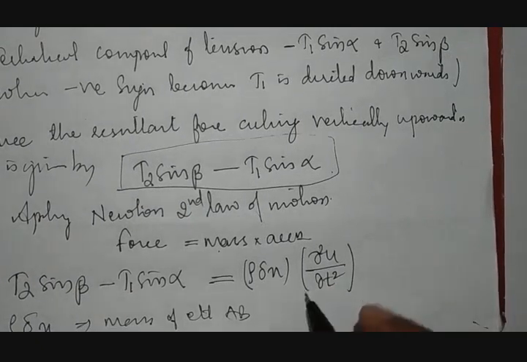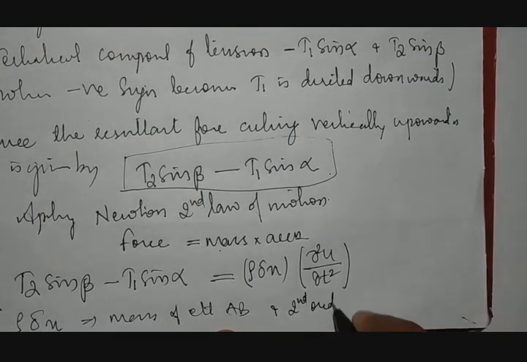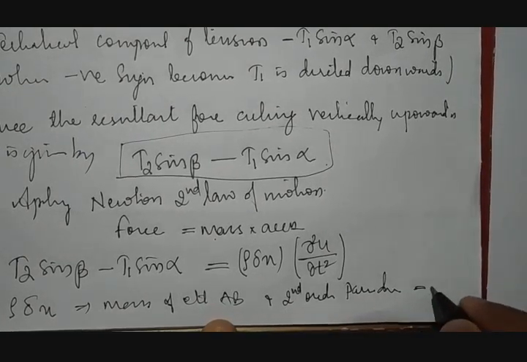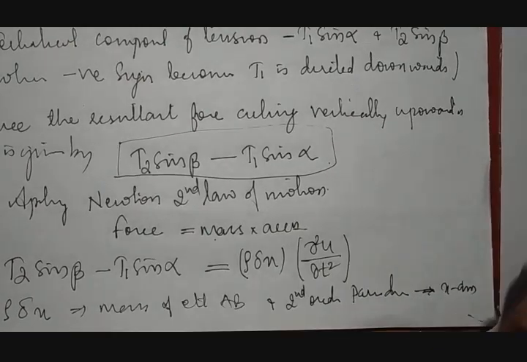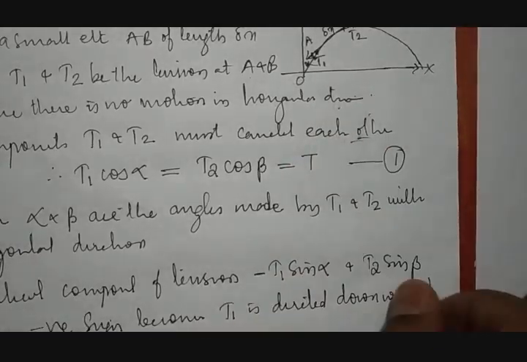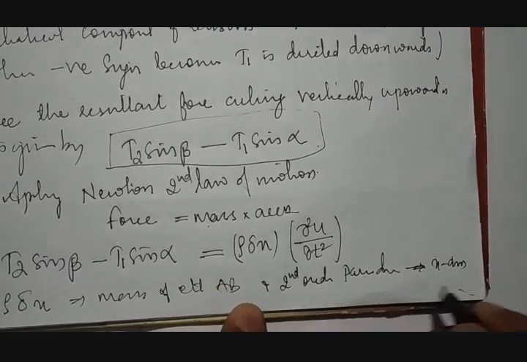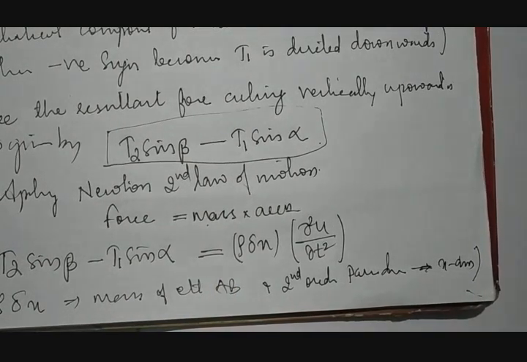It is the mass between the point A and B. The second order partial derivative is taken with respect to t here, because t is time and that is the independent variable in this case.